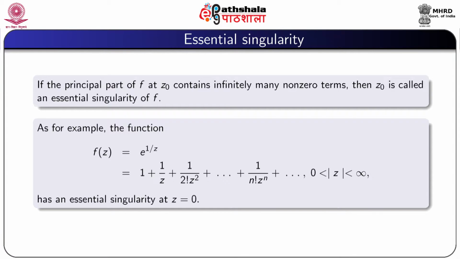As for example, the function f(z) = e^(1 by z), that is equal to 1 plus 1 by z plus 1 by (factorial 2 z square) plus up to 1 by (factorial n z^n) plus etc., where 0 less than mod z less than infinity, has an essential singularity at z equal to 0.